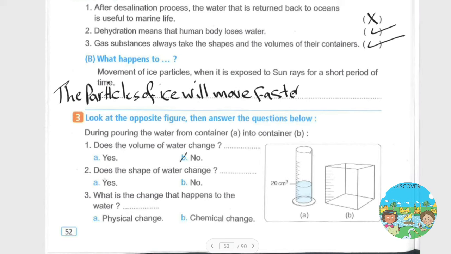Question number 2 says: does the shape of water change? Of course, the answer is yes, because it takes the shape of the container. Okay. Question number 3 says: what is the change that happens to the water? Of course, a physical change happens to it.